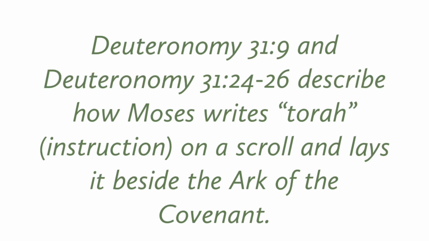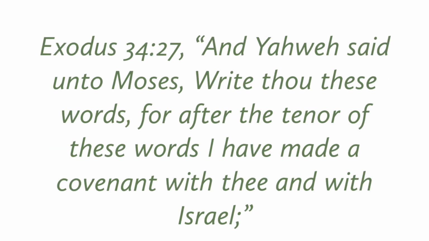Like if you check Deuteronomy 31:9, 24-26, it actually describes how Moses wrote the Torah. Moses wrote the Torah, the law, on a scroll. Now when God told him to come to the mountain, God gave him the laws. If you remember the 10 commandments, right? Remember he wrote it down, then out of anger he broke it. You get? So that's an example to show that Moses is the author.